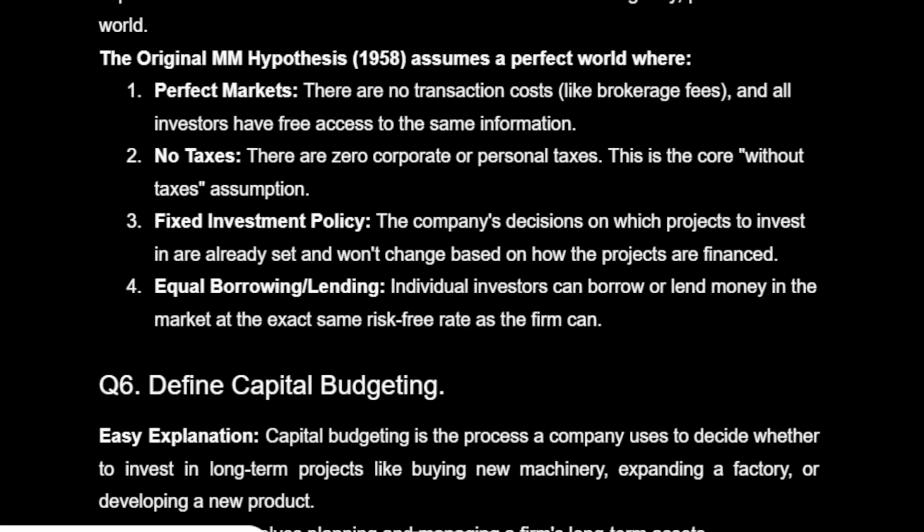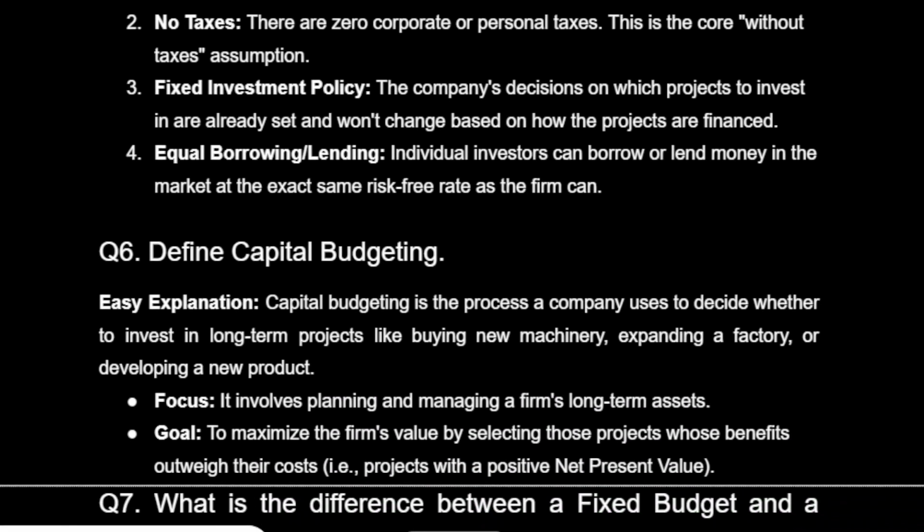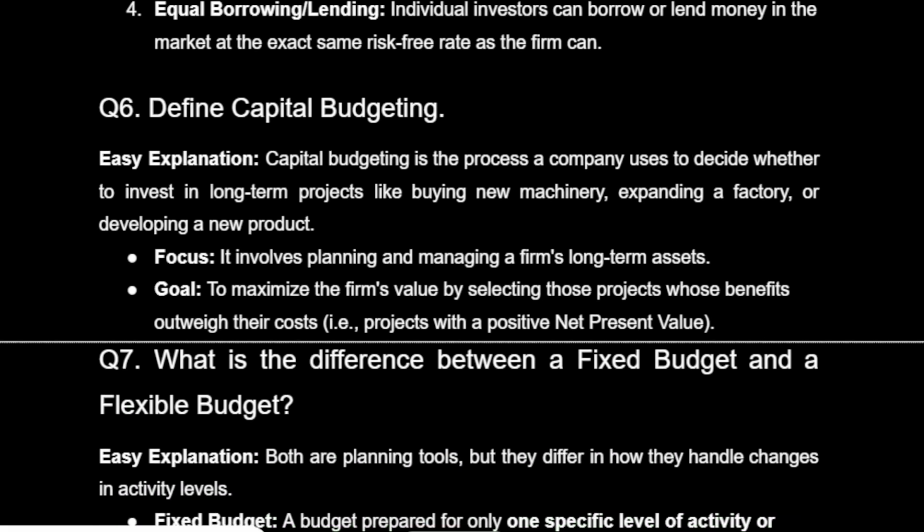Fixed investment policy. The company's decisions on which projects to invest in are already set and won't change based on how the projects are financed. Equal borrowing/lending. Individual investors can borrow or lend money in the market at the exact same risk-free rate as the firm can. Q6. Define capital budgeting.